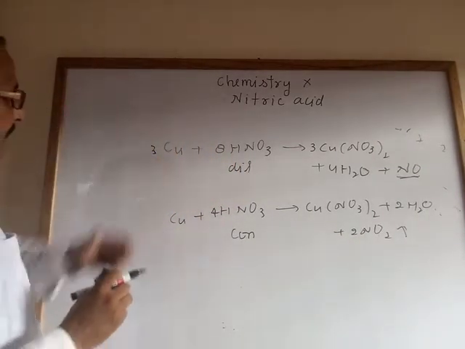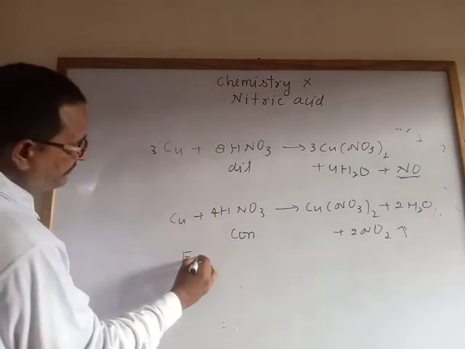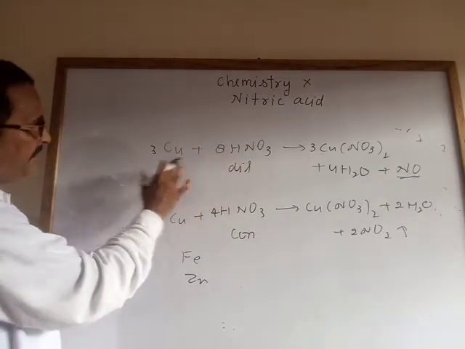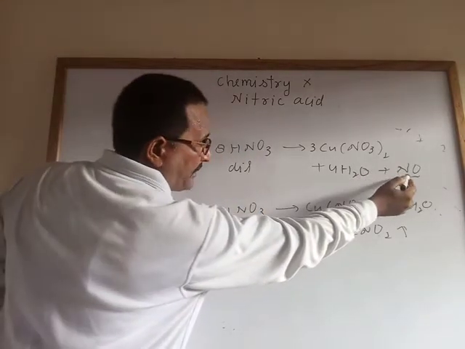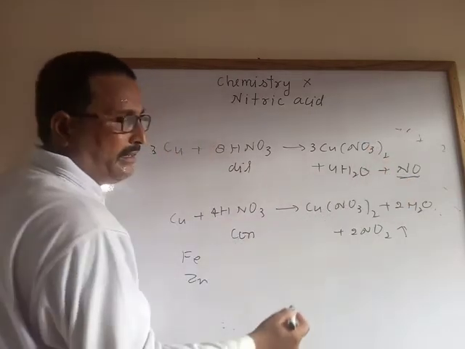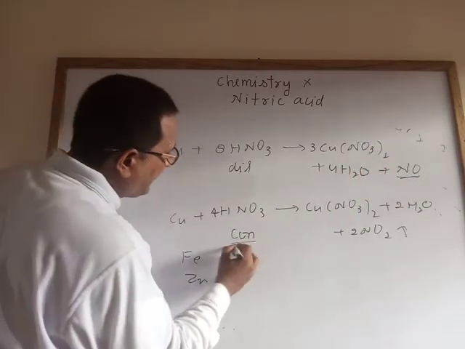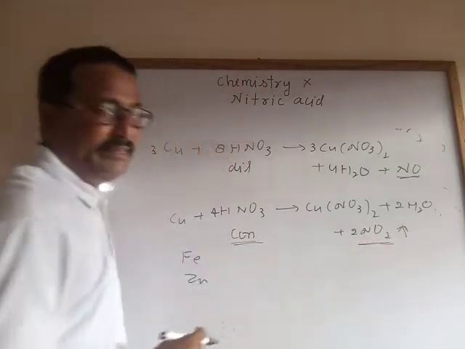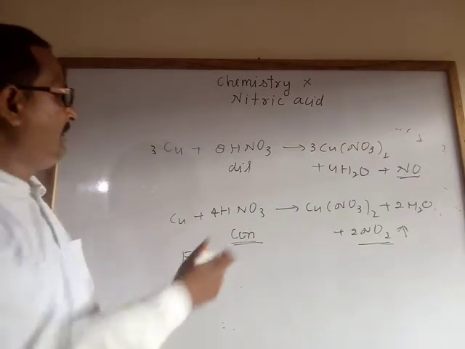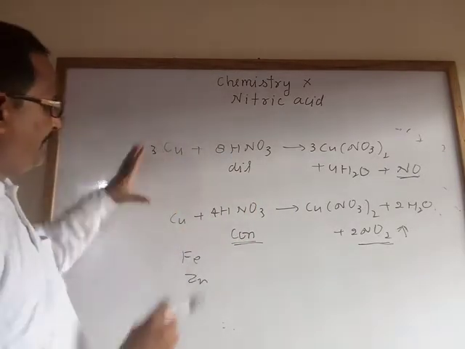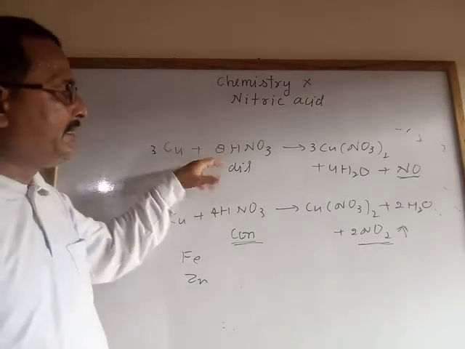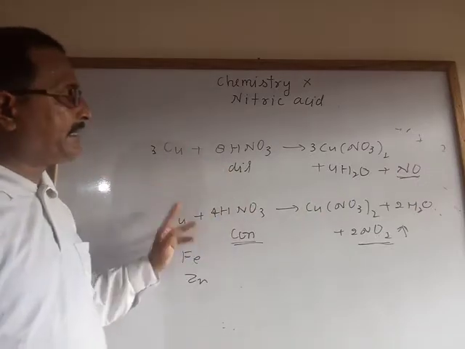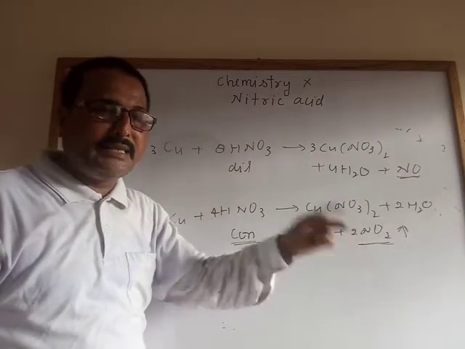When dilute, with the same metals copper, iron, zinc, the nitric acid forms the neutral oxide, nitrogen monoxide or nitric oxide. Where concentrated nitric acid reacts, it forms the reddish brown gas, nitrogen dioxide. This is the effect when the same metal, copper, reacts with dilute nitric acid, it forms nitrogen monoxide, and with concentrated nitric acid, reddish brown nitrogen dioxide.